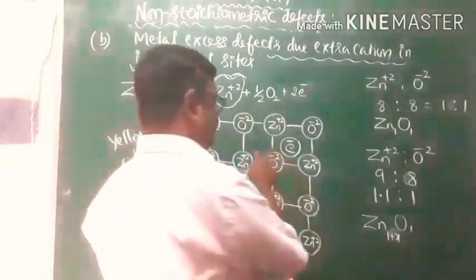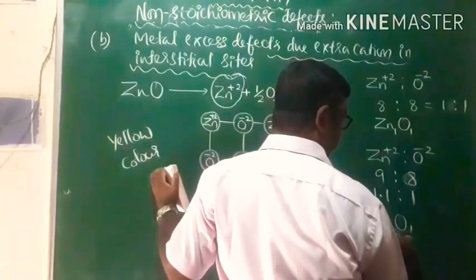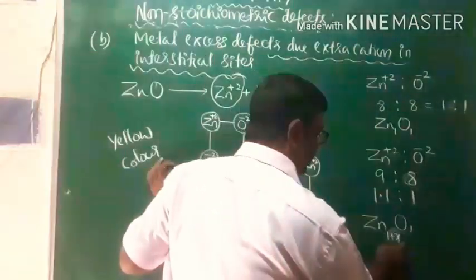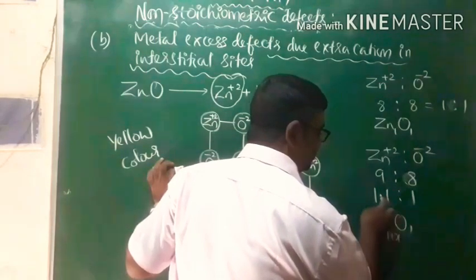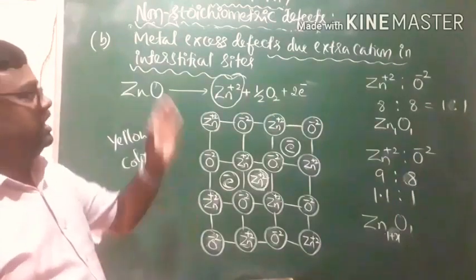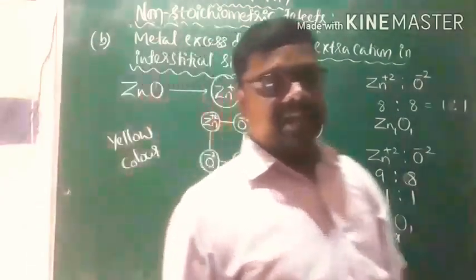Due to the entry of extra cations, the number of Zn plus 2 ions will be increased. That will be indicated by X there, 1 plus X. X corresponds to 0.1 in this particular example. So this is what we call metal excess defect due to extra cation.